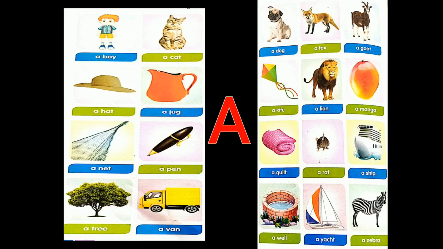See children, I have given some more examples for your clarification. A boy, a cat, a hat, a jug, a net, a pen, a tree, a van, a dog, a fox, a goat, a kite, a lion, a mango, a quilt, a rat, a ship, a zebra. These all begin with consonant sounds.